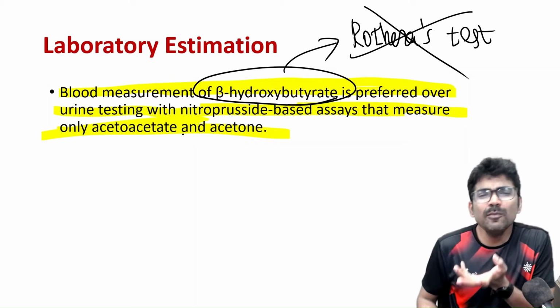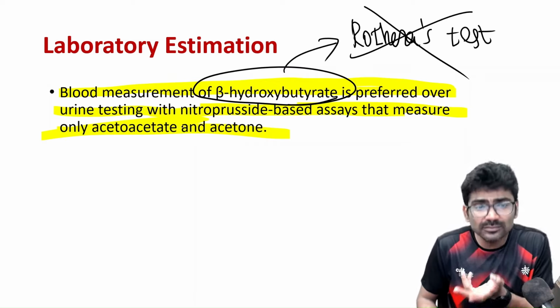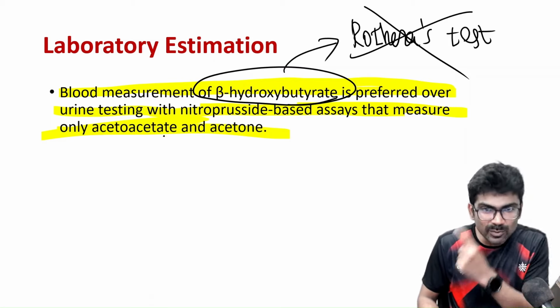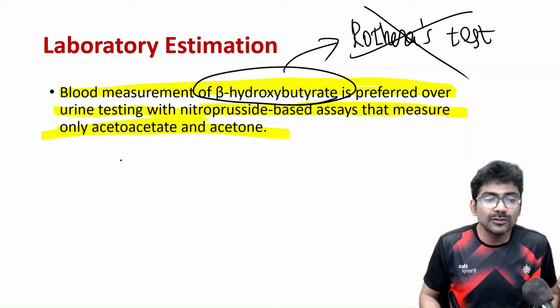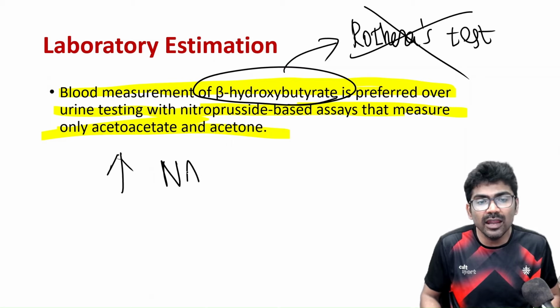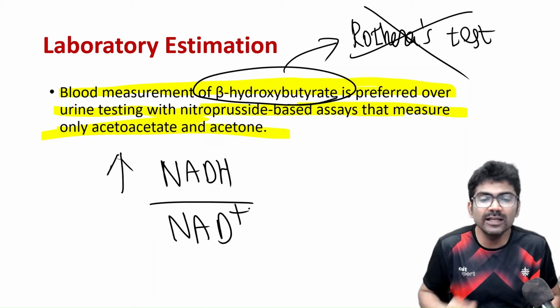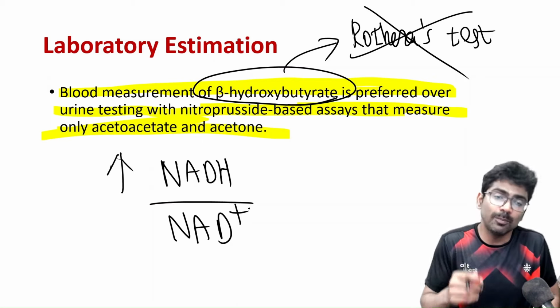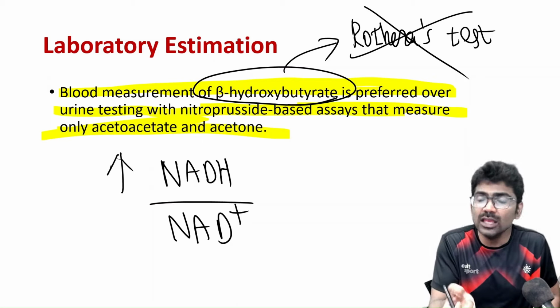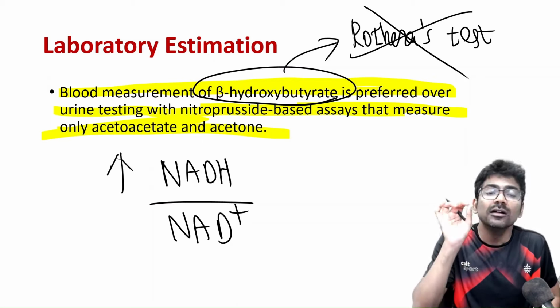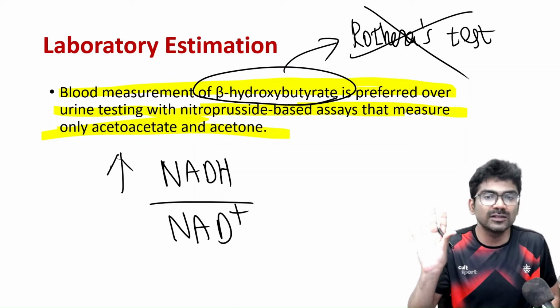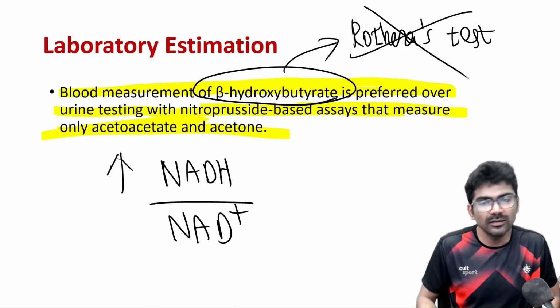Okay. Tell me, why are we measuring beta hydroxybutyrate? Why not acetoacetate? It is because I told you, right? So there is high NADH NAD ratio in uncontrolled diabetes mellitus and starvation. So the predominant ketone body during ketosis is beta hydroxybutyrate. So that is why we are measuring that molecule.